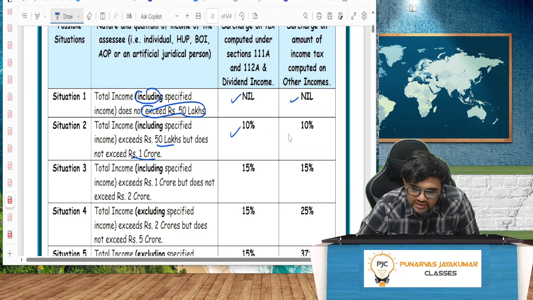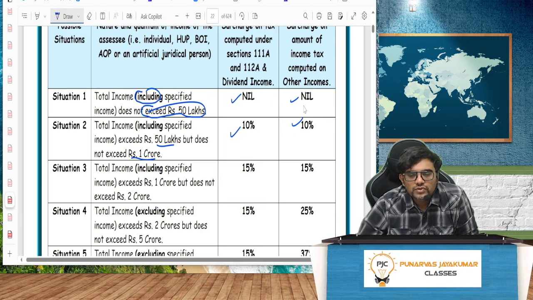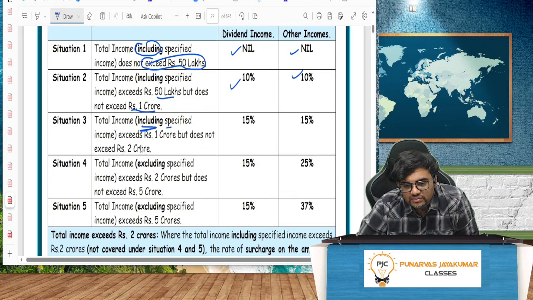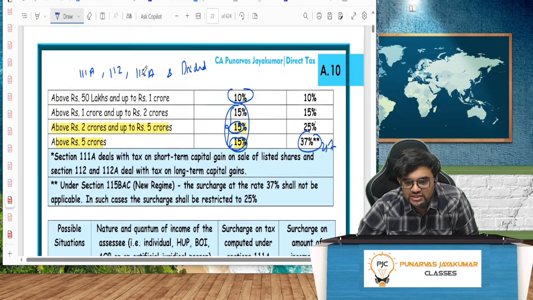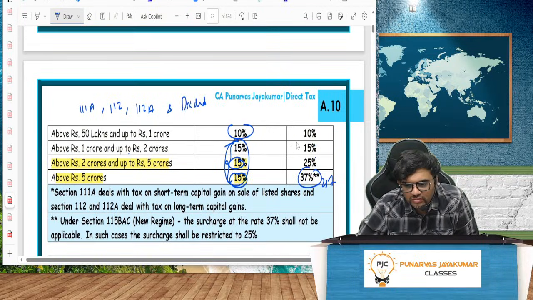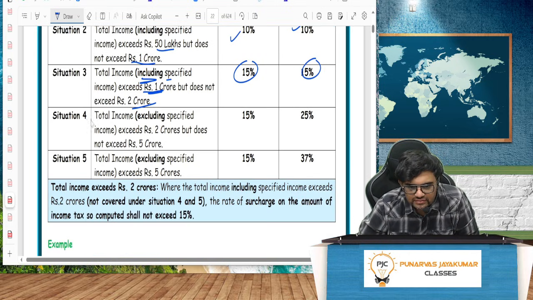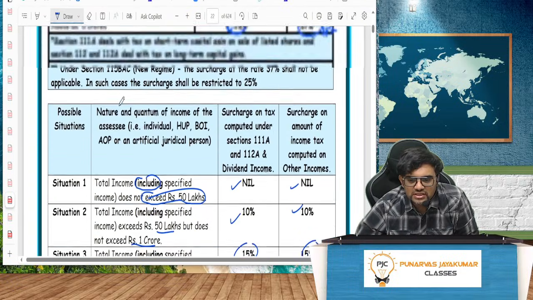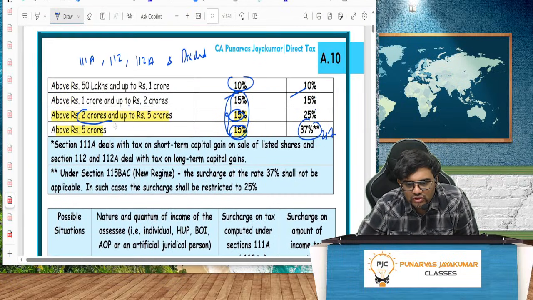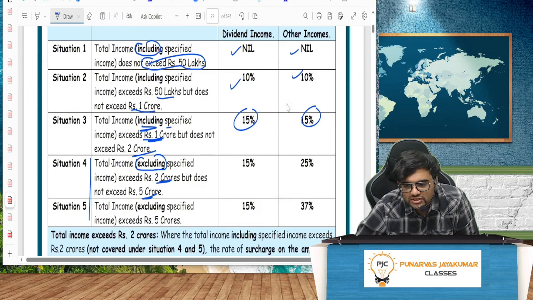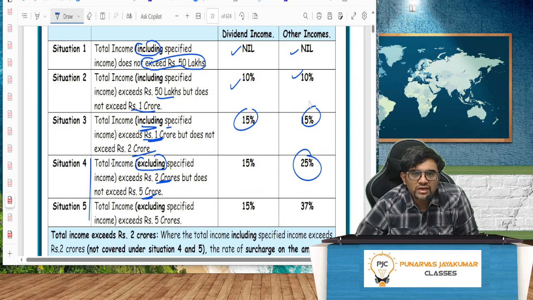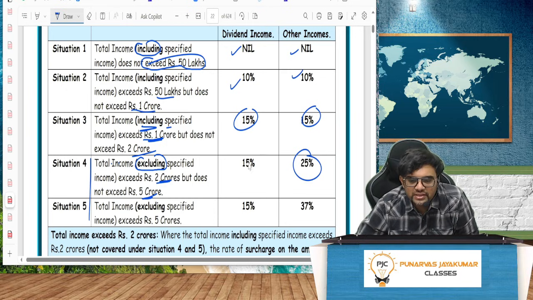So in both the cases it is 10%. Total income including specified income exceeds 1 crore but does not exceed 2 crore. That is here, exceeds 1 crore but does not exceed 2 crore. Both the cases it is 15%. Now this is interesting. Total income excluding specified income exceeds 2 crore but does not exceed 5 crore. That is, other income is exceeding 2 crore but does not exceed 5 crore. So guys, for the other income portion, what is the surcharge? 25%. And only for the specified income, however much it might be, it is 15%.